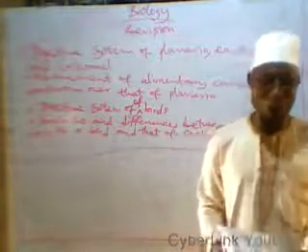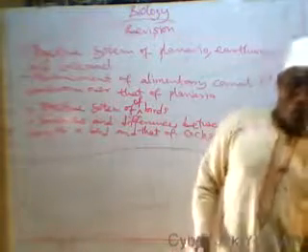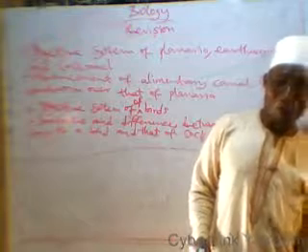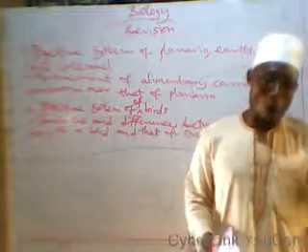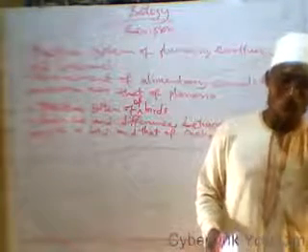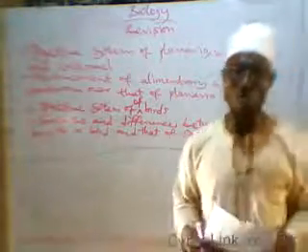The movement of ions from lower concentration to higher concentration is against the concentration gradient, while the movement of ions from the region of higher concentration to the region of lower concentration obeys the concentration gradient, as in diffusion.